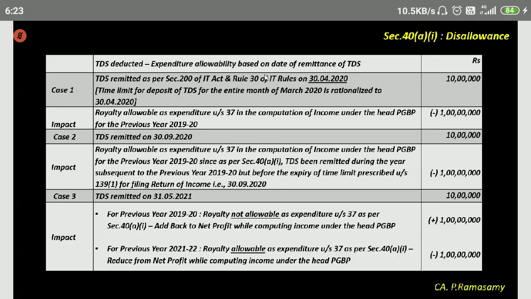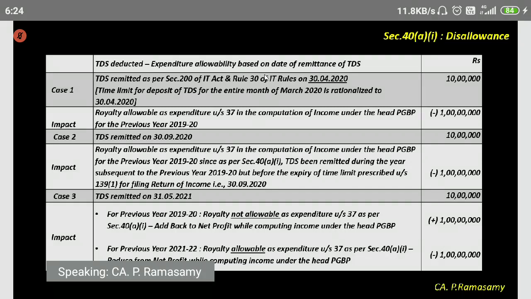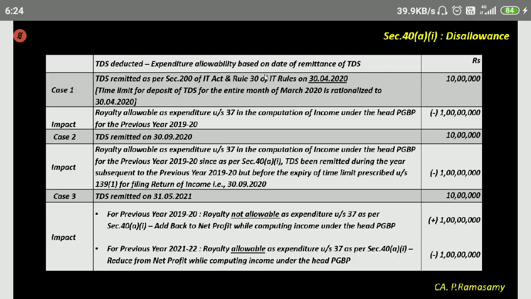You look at case 1, it is allowed as an expenditure. You're not going to make any adjustment to the previous year 2019-20. Look at case 2. In case 2 also, for the previous year 2019-20, it is allowed as an expenditure. Whereas in case 3, for the previous year 2019-20, it is disallowed.